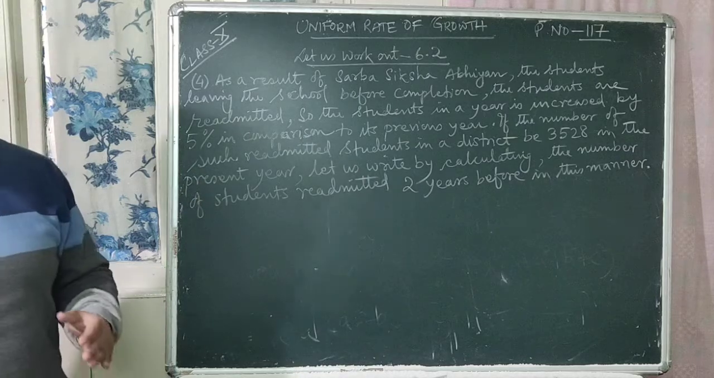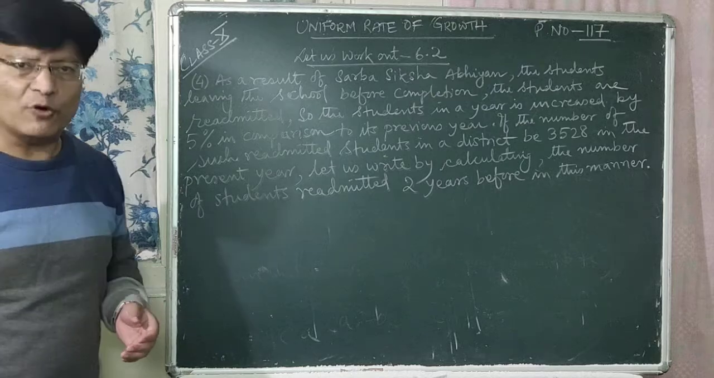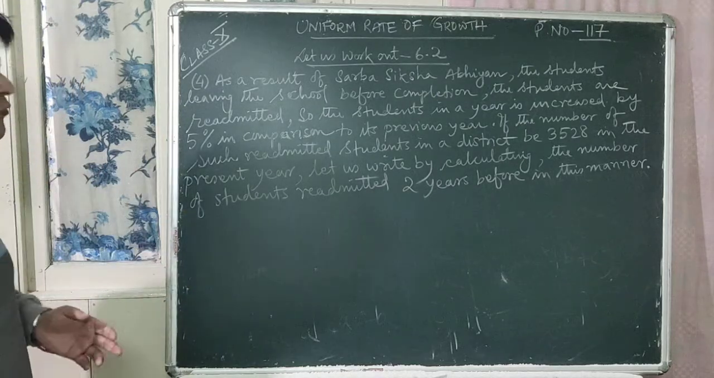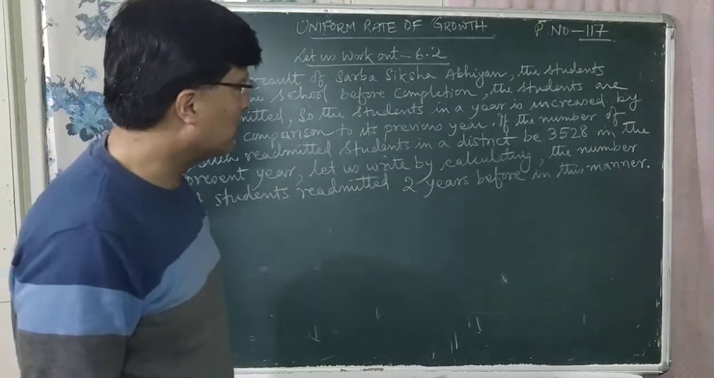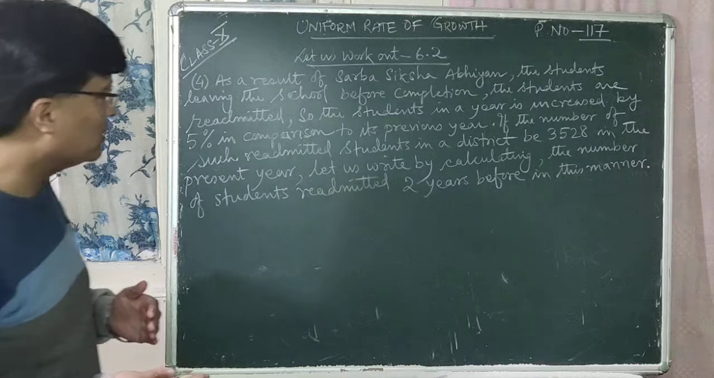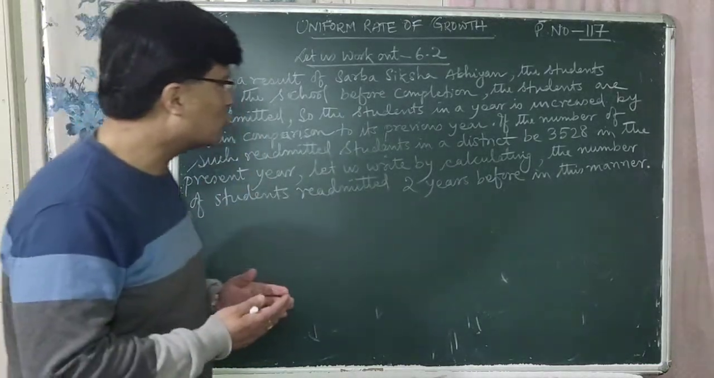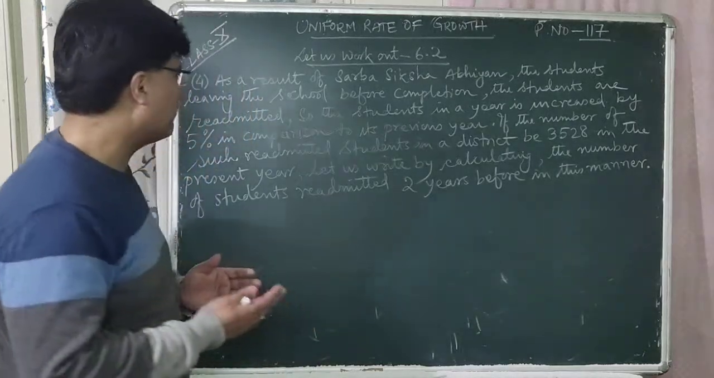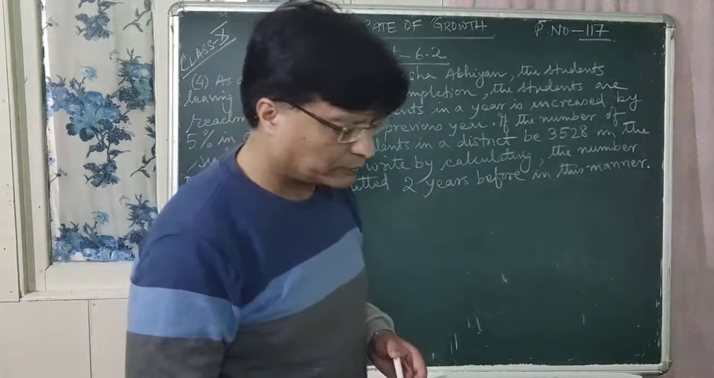The last problem was question number 3, we did that. Now we will do question number 4. So what is question number 4 here? As a result of Sarva Shiksha Abhiyan, the students leaving the school before completion are readmitted. So the students in a year is increased by 5% in comparison to its previous year.